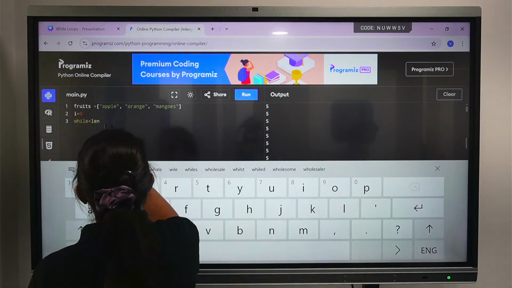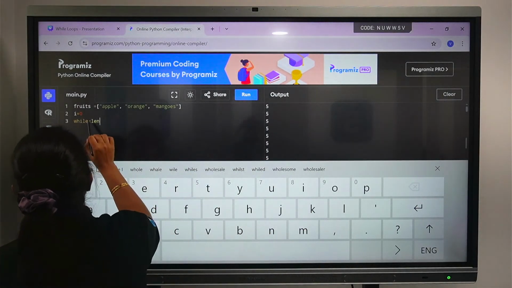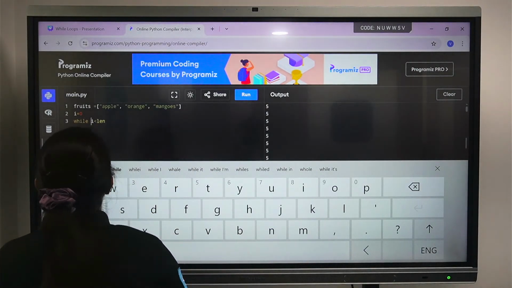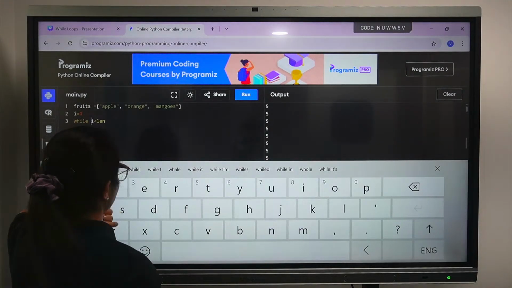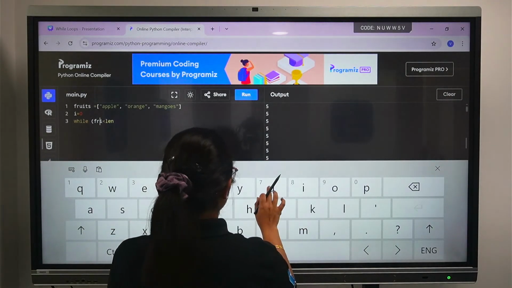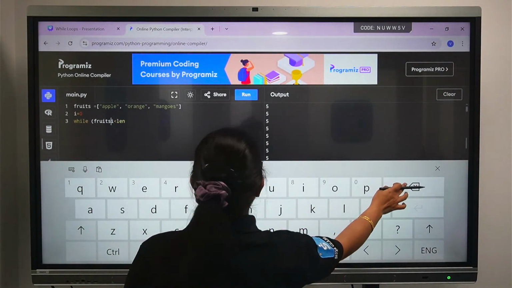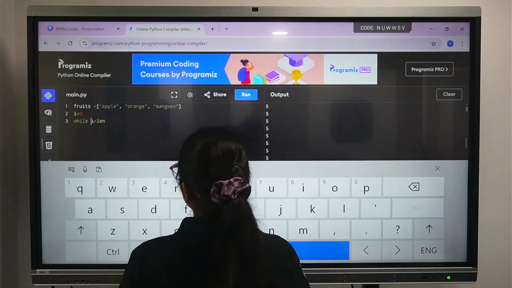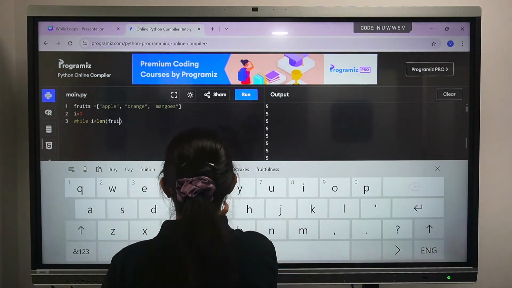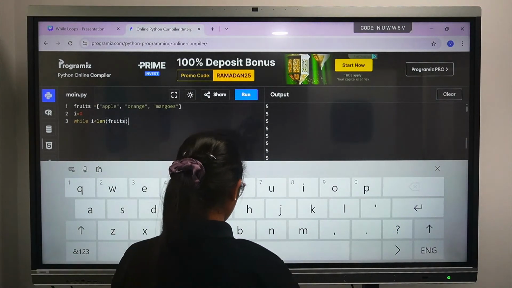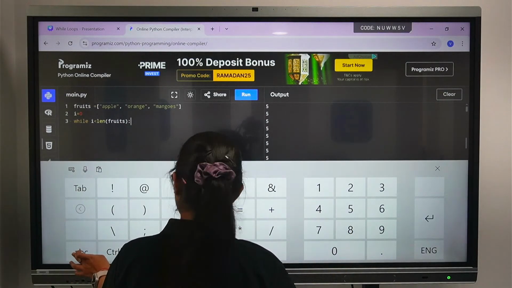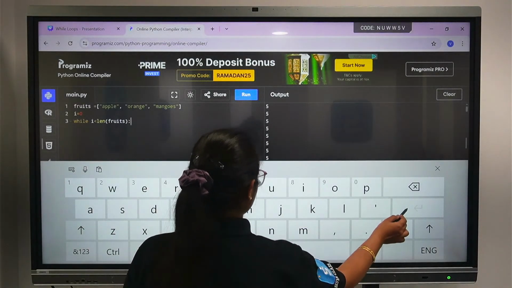While i is less than length, now I need to print here.